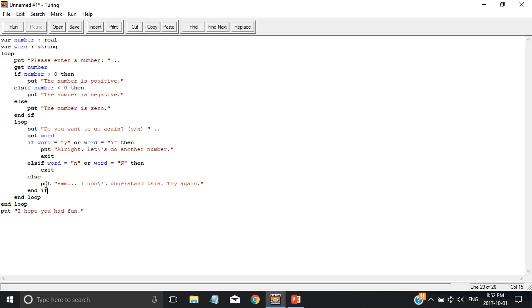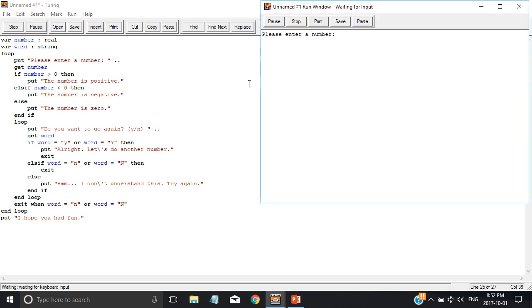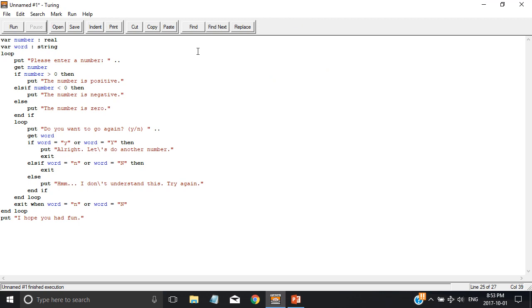And if. Now, to exit this loop, I would put exit when word equals n or word equals uppercase N. Now if I run it, 6, N, actually let's put O. I don't understand, let's try again. N, I hope you had fun. So that worked.